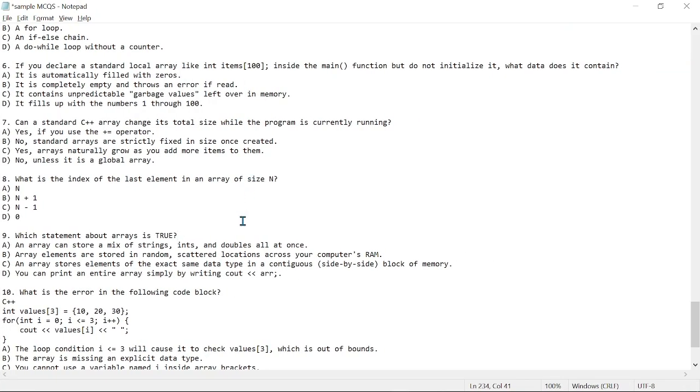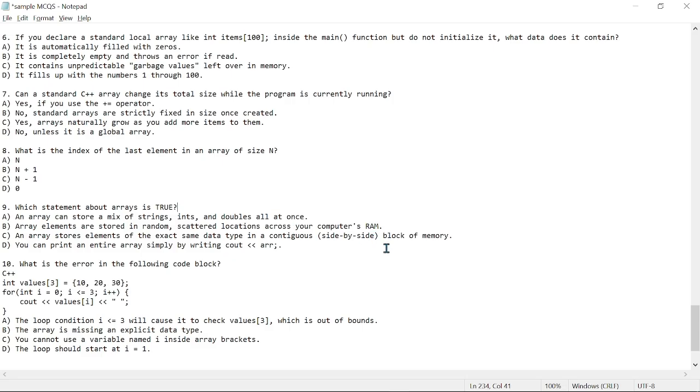So let's go to the last question, and it says, what is the error in the following code block, right? So let's look at this again. We have an integer array which should contain 3 items. So we have 10, 20, 30. Then we are trying to print this, right?